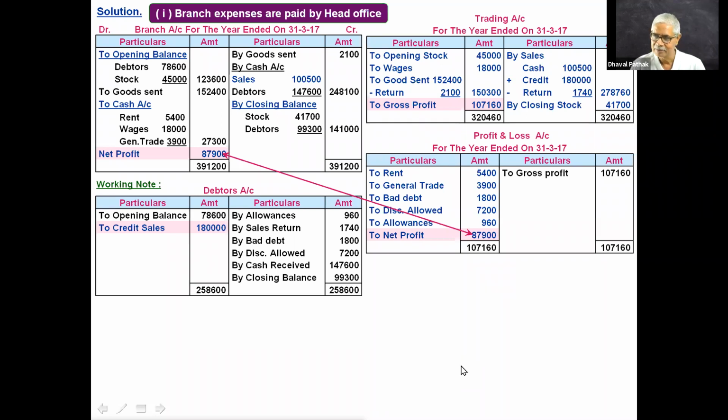Say so in chat. If any questions, or if you have followed, say yes and start copying trading and profit and loss account in your notebook. Do you have any questions?